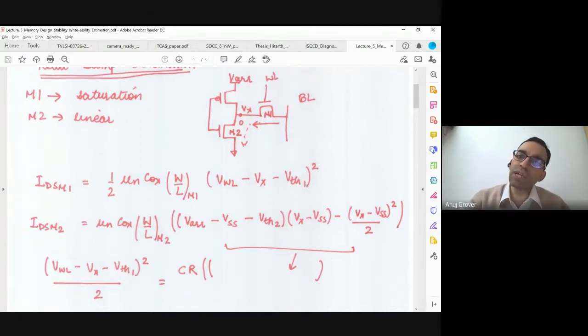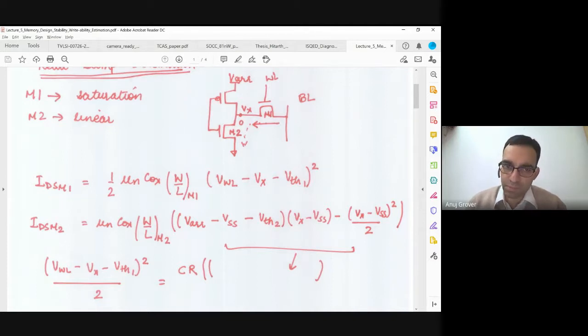Now I also know that this Vx is going to be small enough. It is not going to be very large because I want to size such that stability of the cell is ensured. So this M2 is going to be in linear region only. So IDS of M2 will follow the linear equation. And I know that whatever current is coming from M1 is being sunk into M2, so IDS M1 is equal to IDS M2.